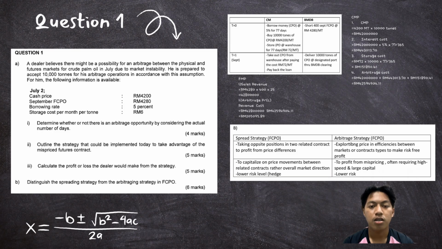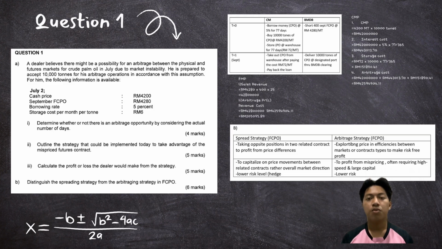The strategy locks in a risk-free arbitrage profit by buying low in the physical market and selling high in the future market. The total revenue from selling the future contracts is RM 42,800,000, while the total cost, including the purchase of physical CPO, interest cost and storage cost, sums up to RM 42,594,904.11.